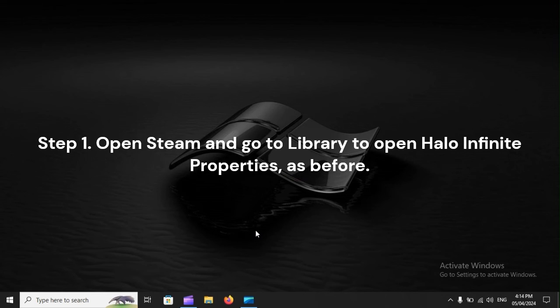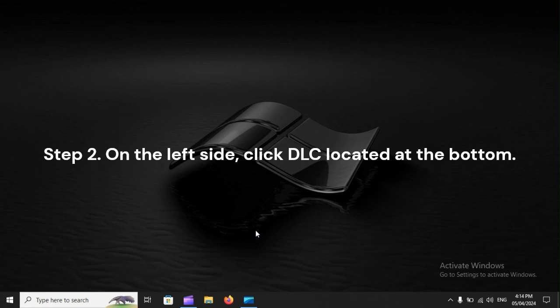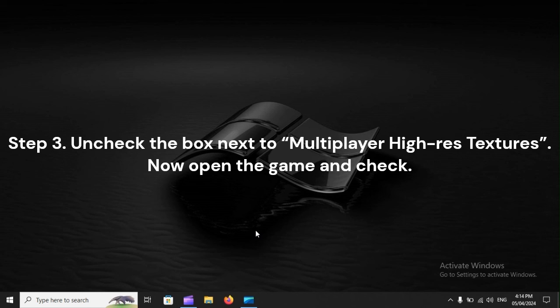Step 1. Open Steam and go to Library to open Halo Infinite Properties, as before. Step 2. On the left side, click DLC located at the bottom. Step 3. Uncheck the box next to Multiplayer High-Res Textures. Now open the game and check.